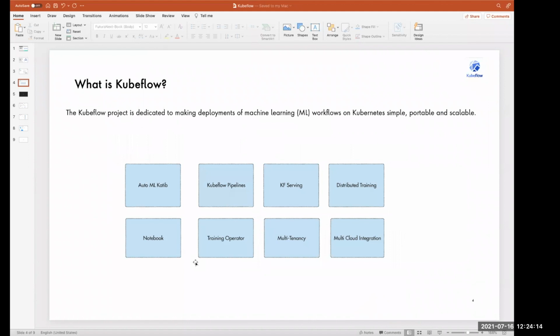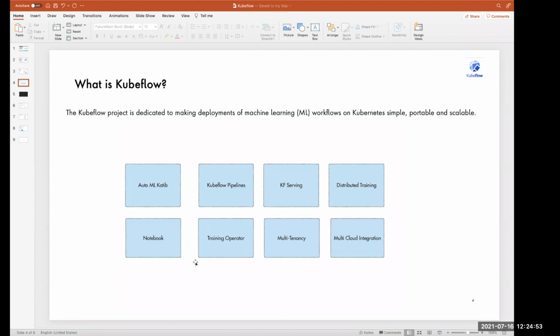What is Kubeflow, right? For people who aren't aware of Kubeflow: Kubeflow is for developing machine learning workflows on Kubernetes, and it is scalable, portable and simple. It supports multi-cloud integration across AWS, Azure, GCP, and local also. It contains some components, a few of which I'll be using here: AutoML Katib, Kubeflow Pipelines, KFServing, and distributed training. The distributed training can use any machine learning framework like PyTorch job, TensorFlow job or MXNet job.